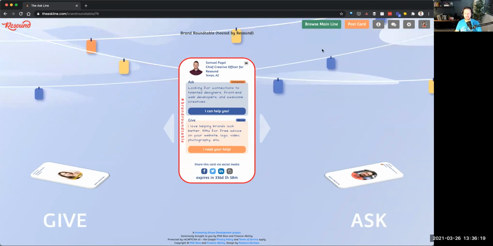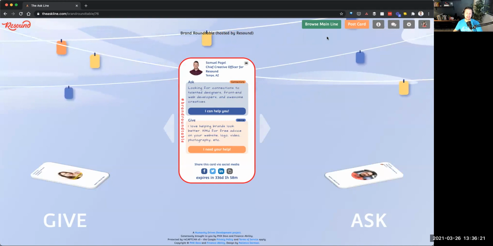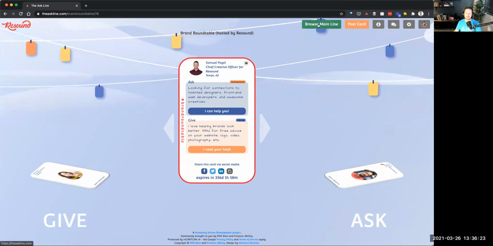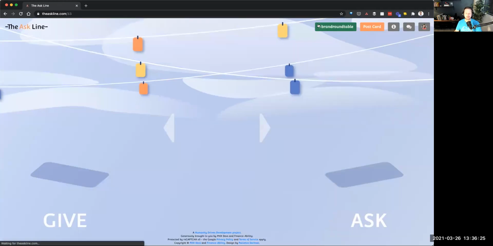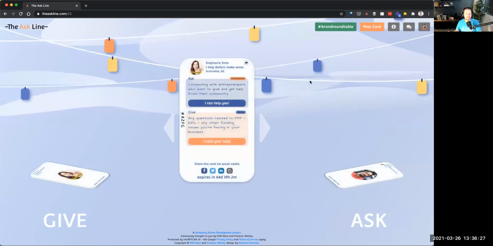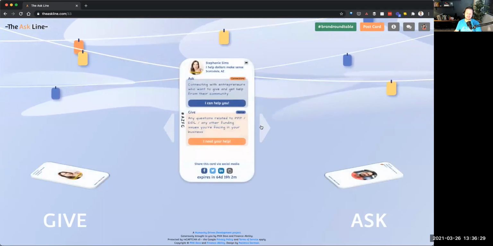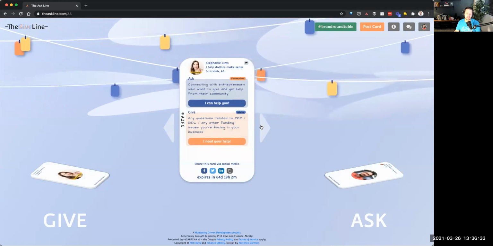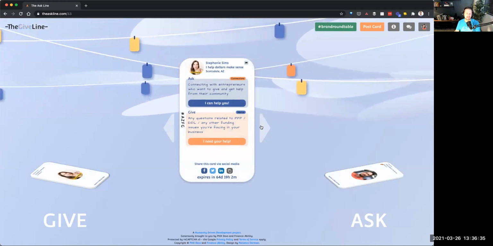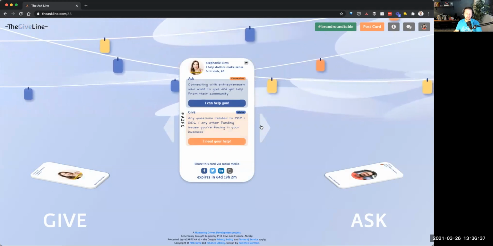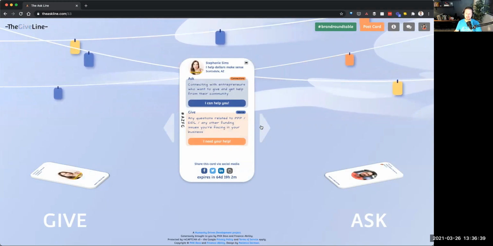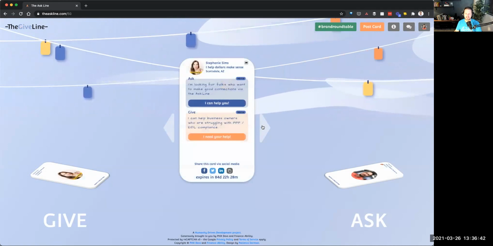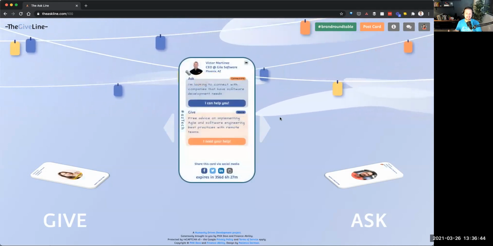And lastly, if you want to get back to the main line, which has every single person across all events on it, this is a great opportunity to serendipitously connect with some people that maybe you've never met. You have no idea who they are, but maybe you have an opportunity to help them. Maybe they have an ask that you can help them with, or they have a give that might help you. So come flip through the main line here and get connecting with people.